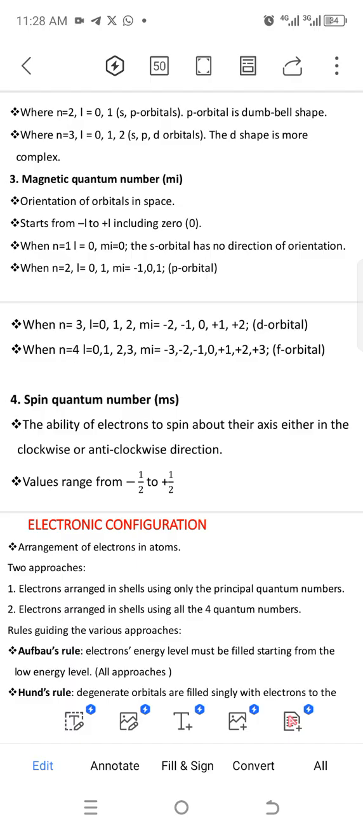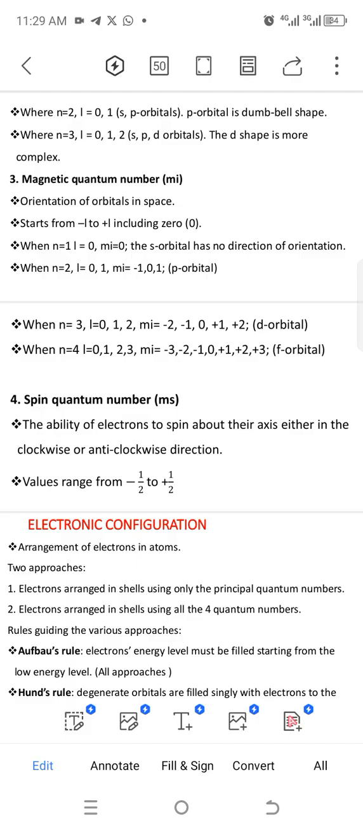So the orientation is just about the number of orbitals in it. You can see that a p orbital has 3 suborbitals. That's why for n equal to 2, we have negative 1, 0, 1. P orbital, we have 3 suborbitals. D orbital, we have 5 suborbitals. That's the meaning. So the number of orbitals, that's why we call them degenerate energies. So basically that's what the magnetic quantum number is about.